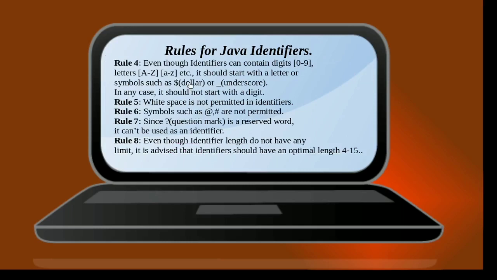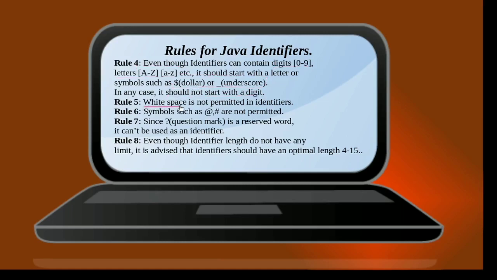Now the identifier, which is used for naming variables, classes, methods and so on, can contain digits and letters, from capital alphabets to lowercase alphabets, and it can also consist of two special symbols like the $ sign and the underscore sign. However, you should always remember that it should not start with a digit. The name of the identifier should never start with a digit.